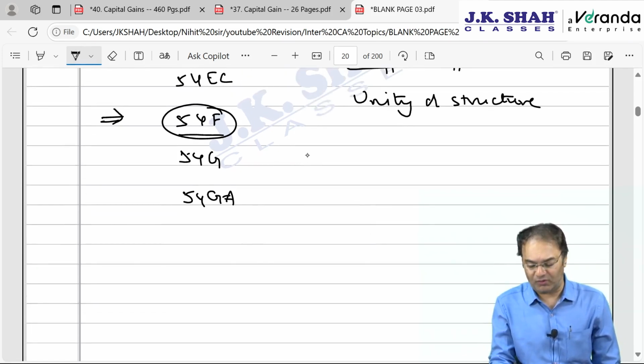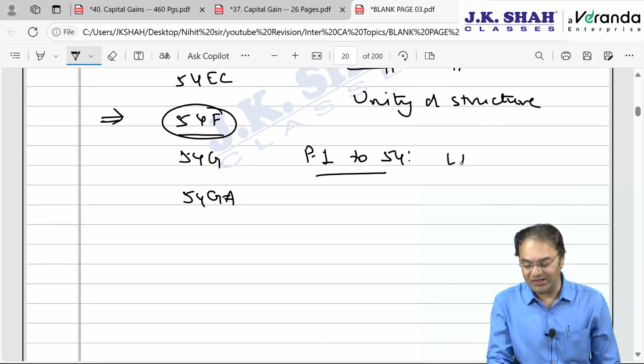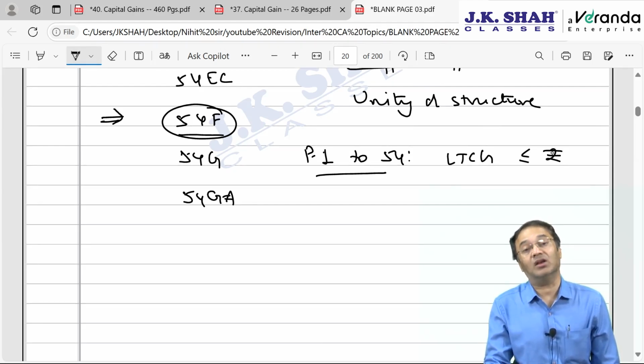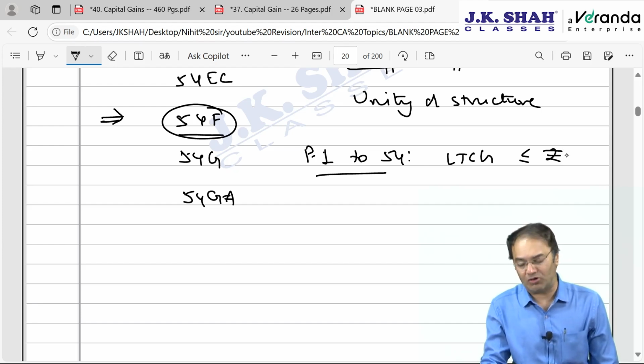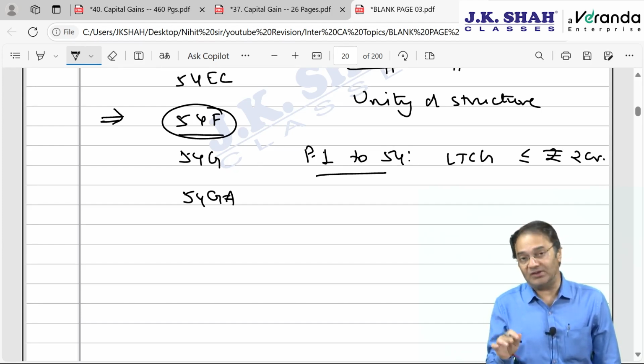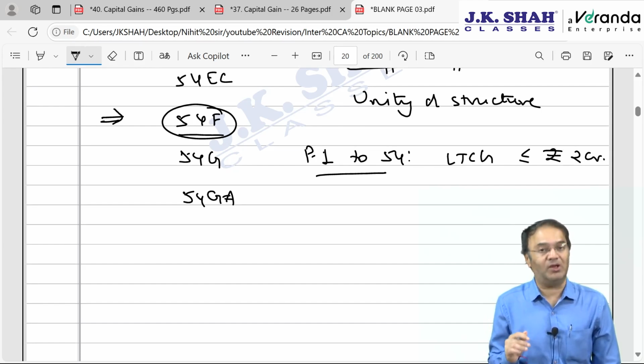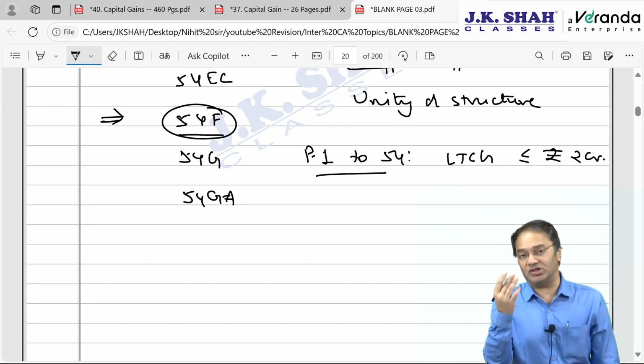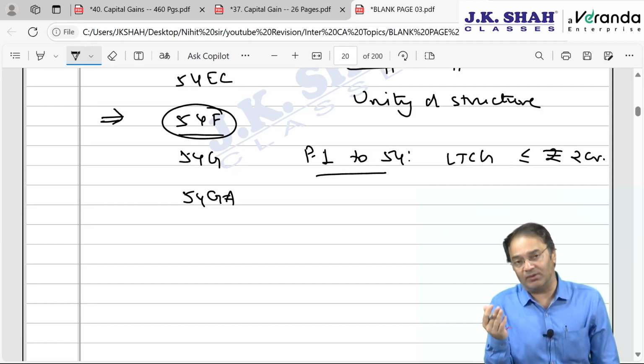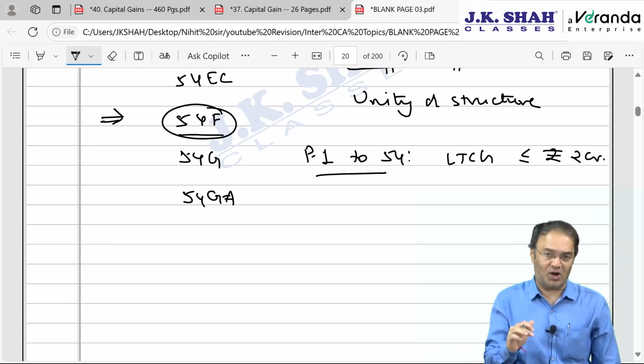They introduced the first proviso to section 54, saying that in case the amount of LTCG is up to 2 crore rupees, which amount? Not sale consideration, but capital gain amount, which has to be long term only, is up to 2 crore rupees, then exemption under section 54 will be available not only for purchase of one house, but will be available for purchase of two houses instead of one.